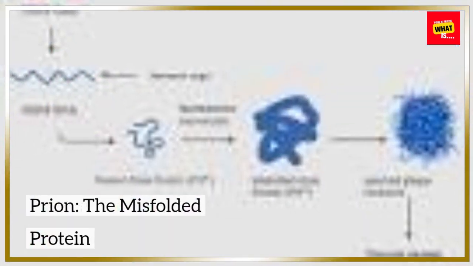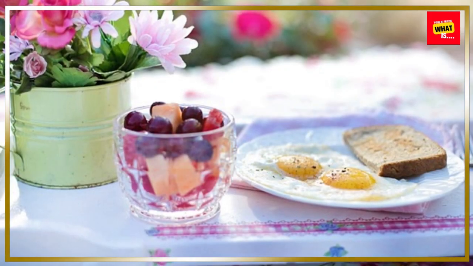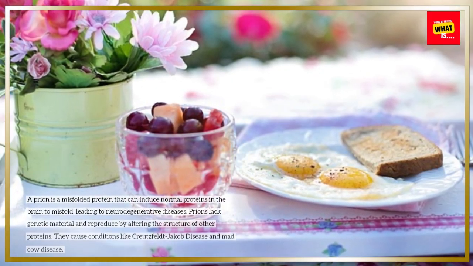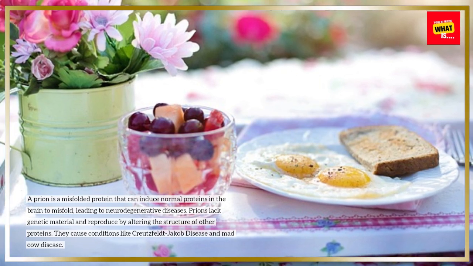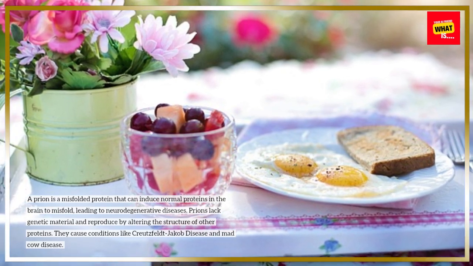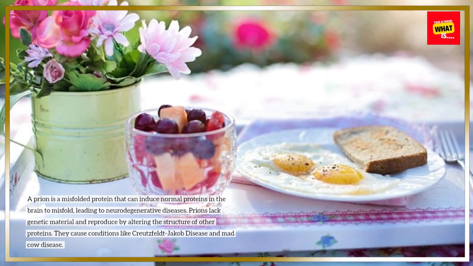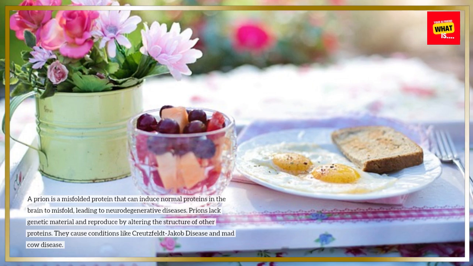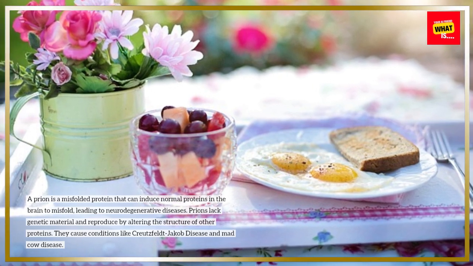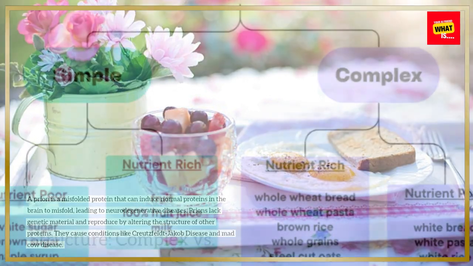Prion. The misfolded protein. A prion is a misfolded protein that can induce normal proteins in the brain to misfold, leading to neurodegenerative diseases. Prions lack genetic material and reproduce by altering the structure of other proteins. They cause conditions like Creutzfeldt-Jakob disease and mad cow disease.